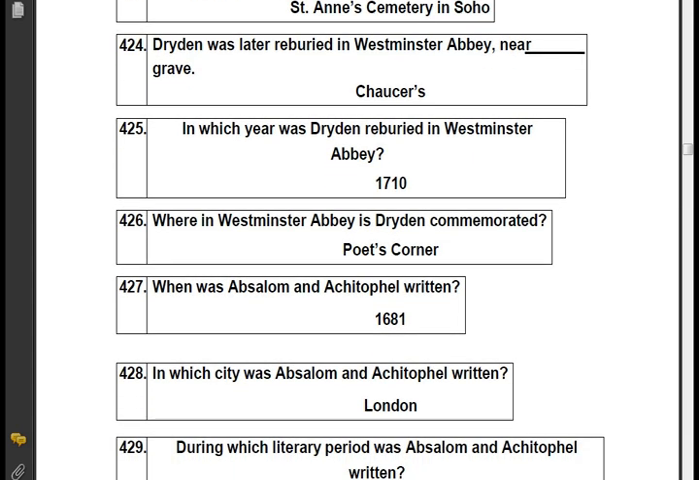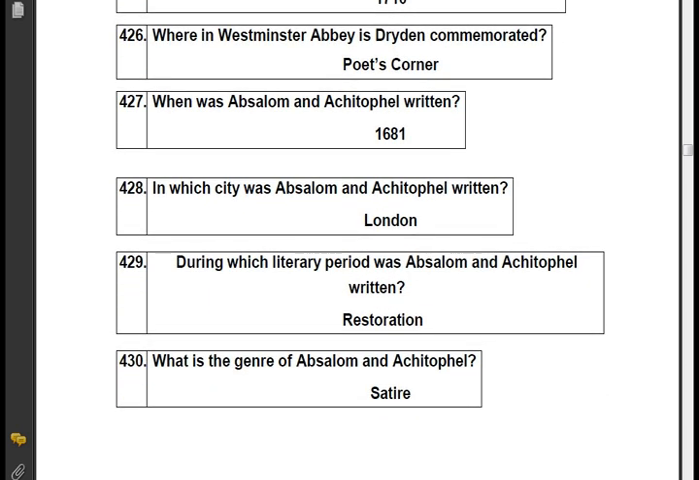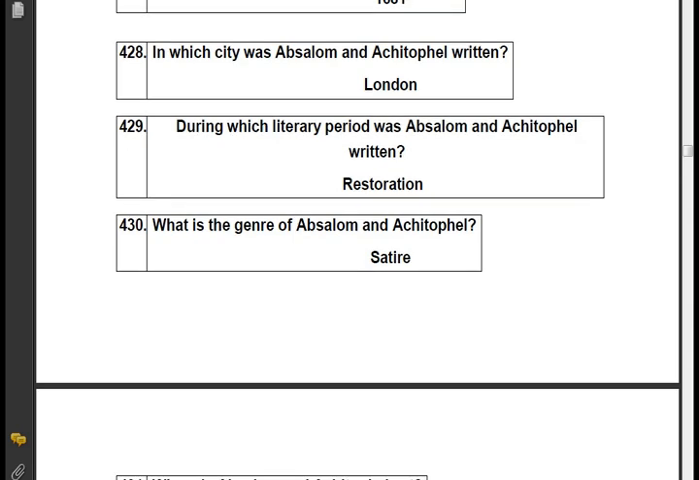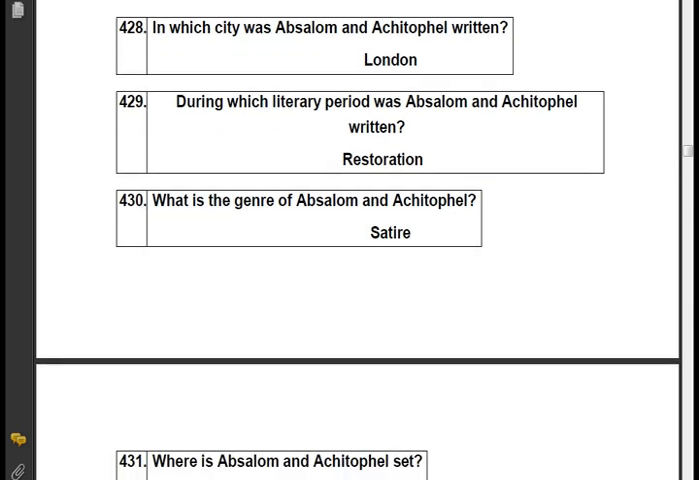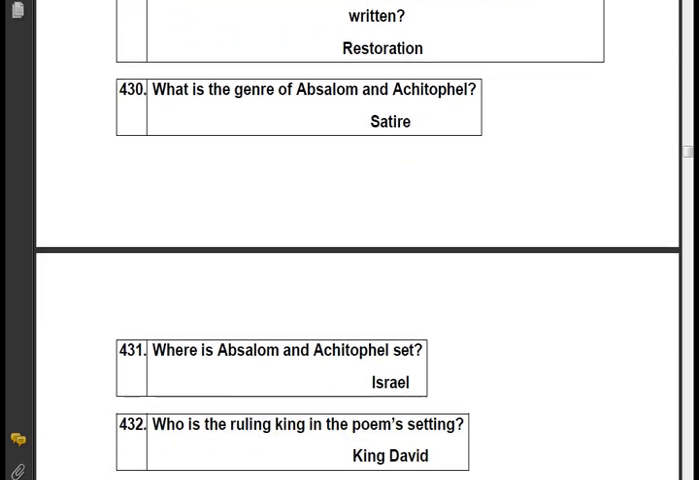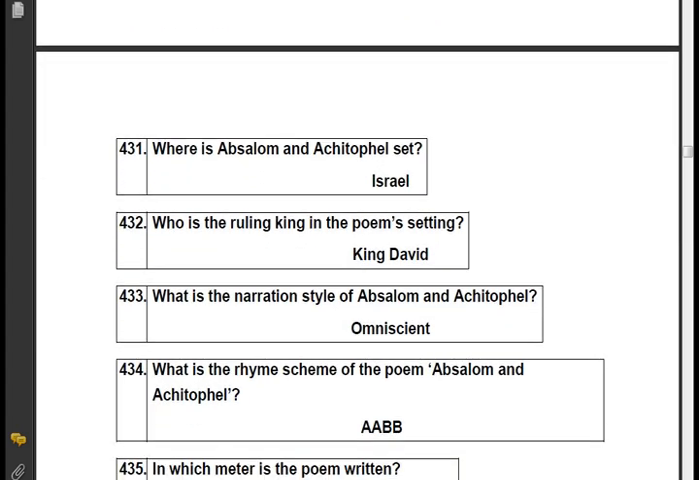When was Absalom and Achitophel written? 1681. In which city was Absalom and Achitophel written? London. During which literary period was it written? Restoration period. What is the genre of Absalom and Achitophel? Satire. Where is Absalom and Achitophel set? Israel. Who is the ruling king in the poem's setting?